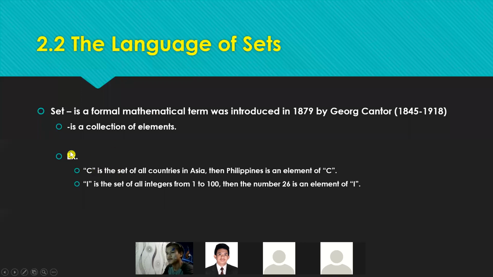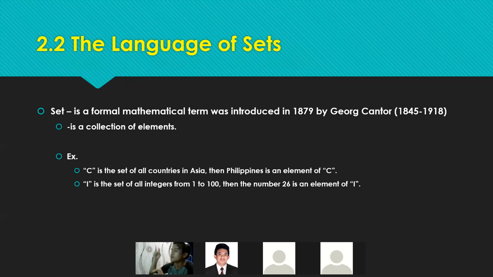Okay? So, example. So, C is the set of all countries in Asia. Then, Philippines is an element of C. Okay. So, yung C dito is just a variable wherein it contains elements. Okay. So, kung iisipin nyo, kahit anong pangalan naman yan, kahit anong variable, pwede nga isang letter lang eh. Kagaya na ito. C is the set of all countries in Asia.